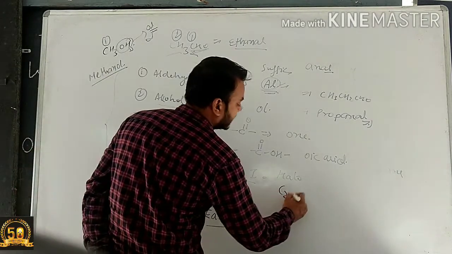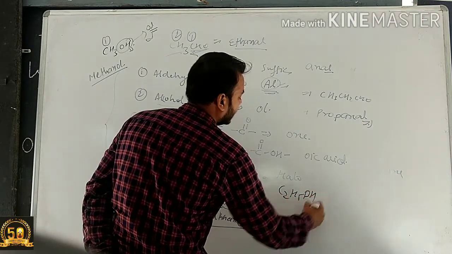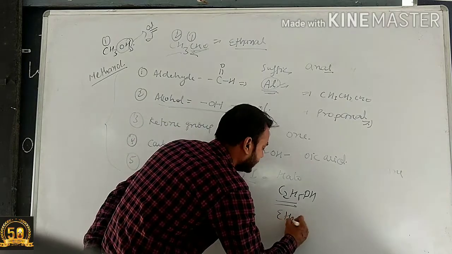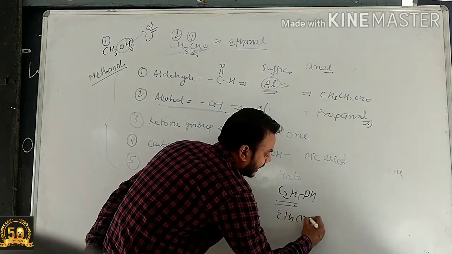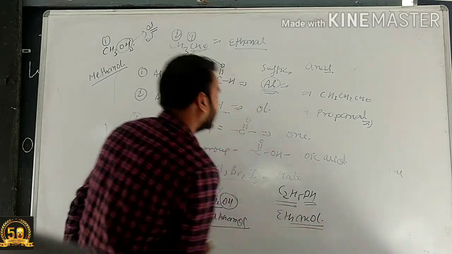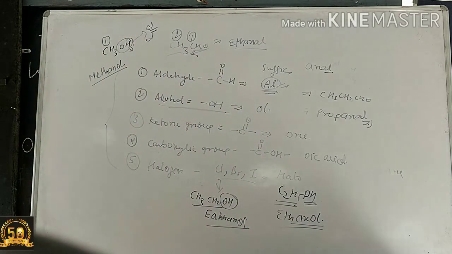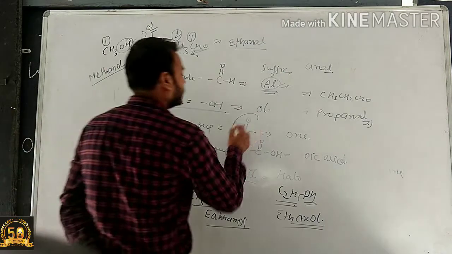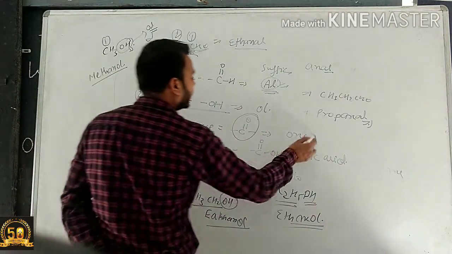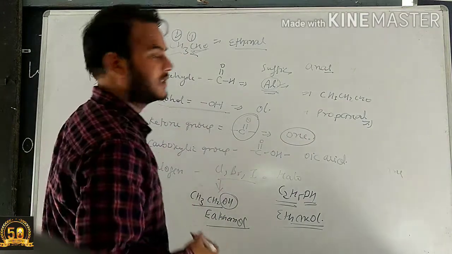If we're talking about an example like C2H5OH, there are 2 carbons. For the 2 carbons we use eth. Alright, all the valence is satisfied by the single bond, and after that, because of the alcoholic group, we will use it in the form of ol. If a ketone group is present, for the ketone group we use one as a suffix form.